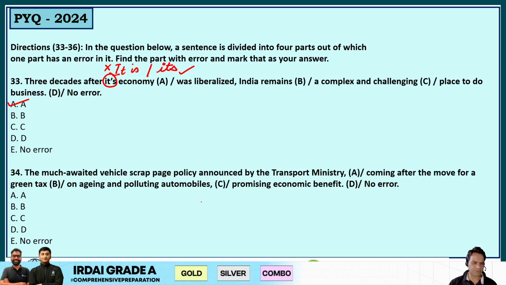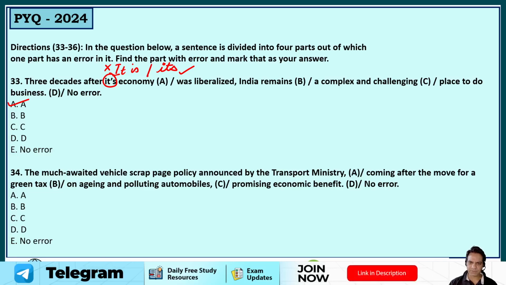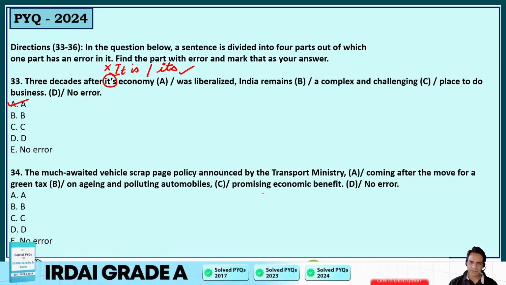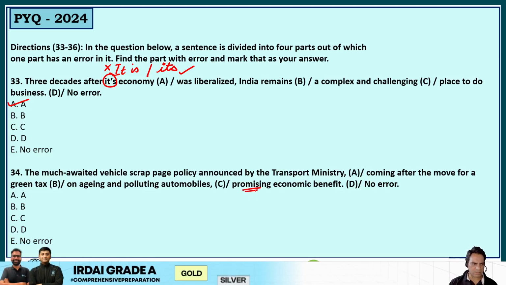Next, question number 34. The much awaited vehicle scrappage policy announced by the transport minister, coming after the move for a green tax on aging and polluting automobiles, promising economic benefit. It should not be promising. Let's read again.